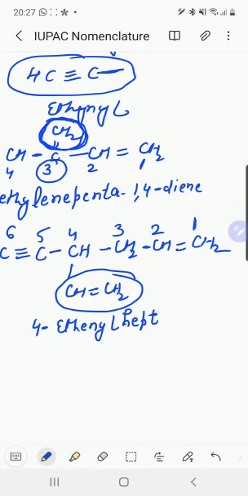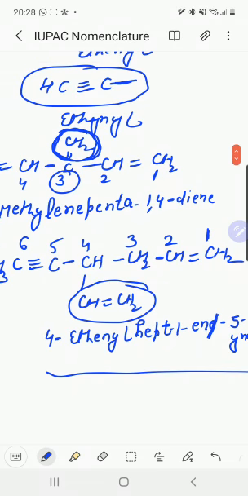Now the double and triple bond locants: 1-ene and 5-yne. So the E will be dropped from "ene" because it contains both double and triple bonds. 4-ethenylhept-1-en-5-yne. So these are some basic rules for nomenclature of unsaturated hydrocarbons like alkenes and alkynes.